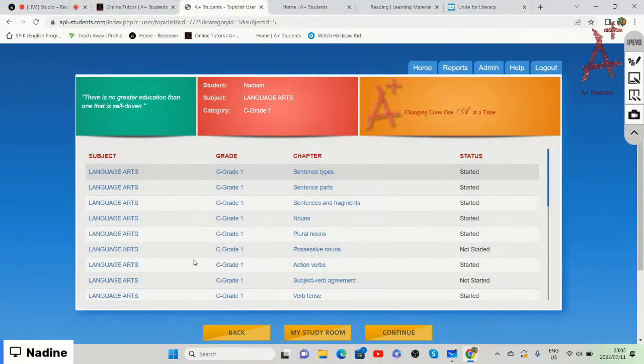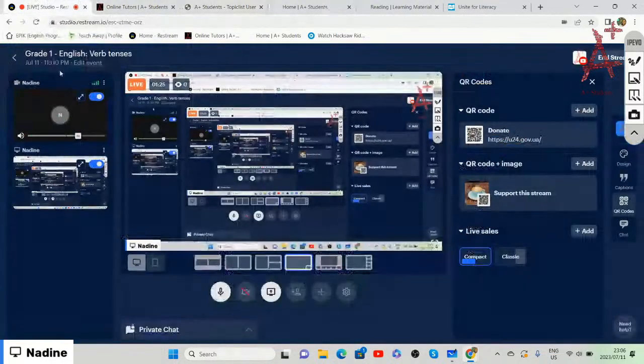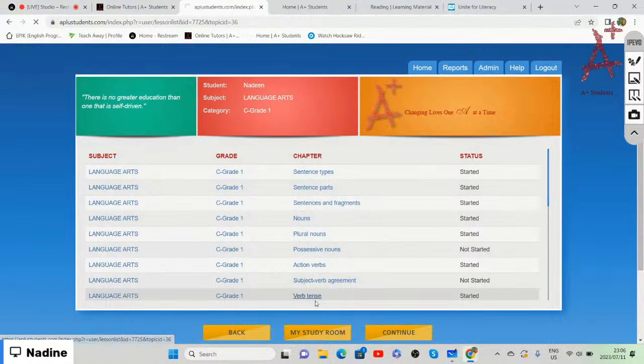All right, so once we have selected language arts, grade 1, now we're going to scroll down to verb tenses. So we're going to focus on the chapter of verb tenses.